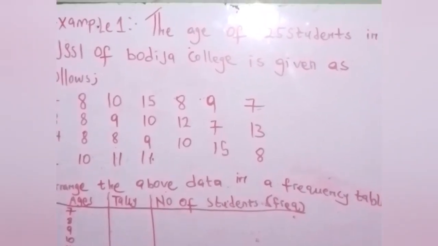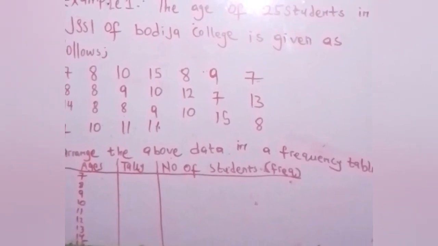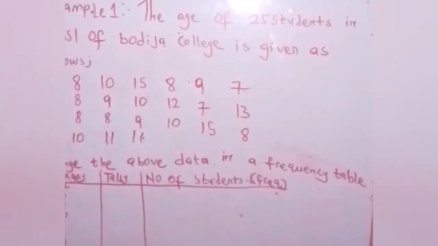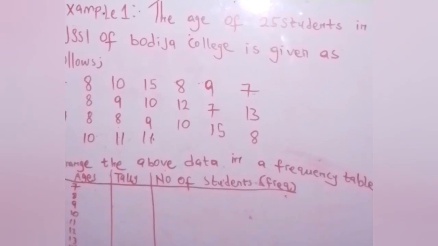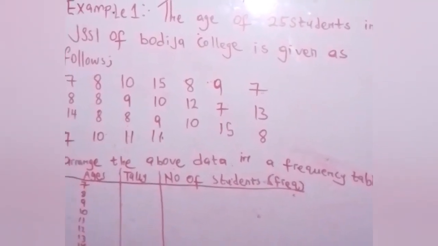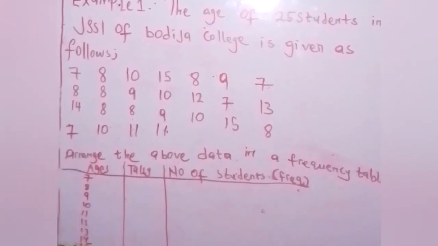And how can we know the tally, the number of times an age occurs? The only way we can know it is by what? Taking it out. You see, those students that are 7 years old, how can we mark them out in JSS1? Those students that are 7 years old, we can mark them out.